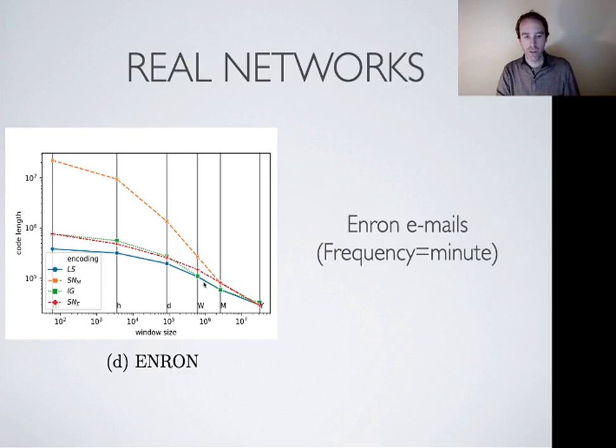But you see that if I move to aggregation every week or every month, then it's not as clear, and the interval graph representation might be the most efficient. And finally, if we aggregate every year, then we see that the snapshot representation becomes the most efficient. So it's really depending on the aggregation that you want to make to choose the proper representation.